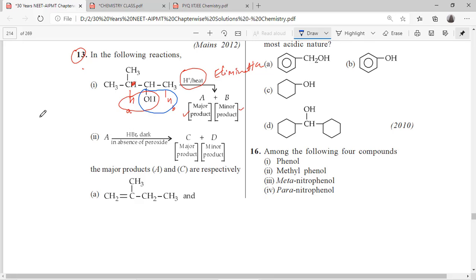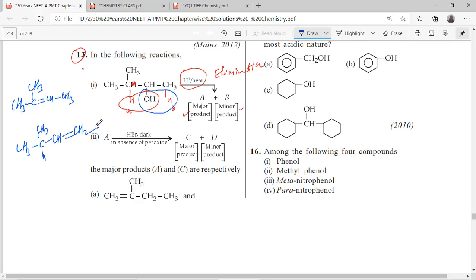So two products you can write here, CH3 double bond CH3 is one product, the other one is CH3, hydrogen as it is, CH double bond CH2.